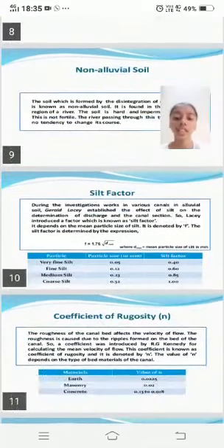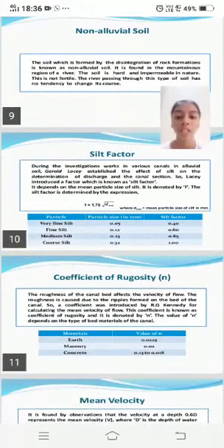Then we see silt factor. During the investigation works in various canals in alluvial soil, Gerald Lacey established the effect of the silt on the determination of the discharge and the canal section. Very fine silt: particle size 0.05, silt factor 0.04.